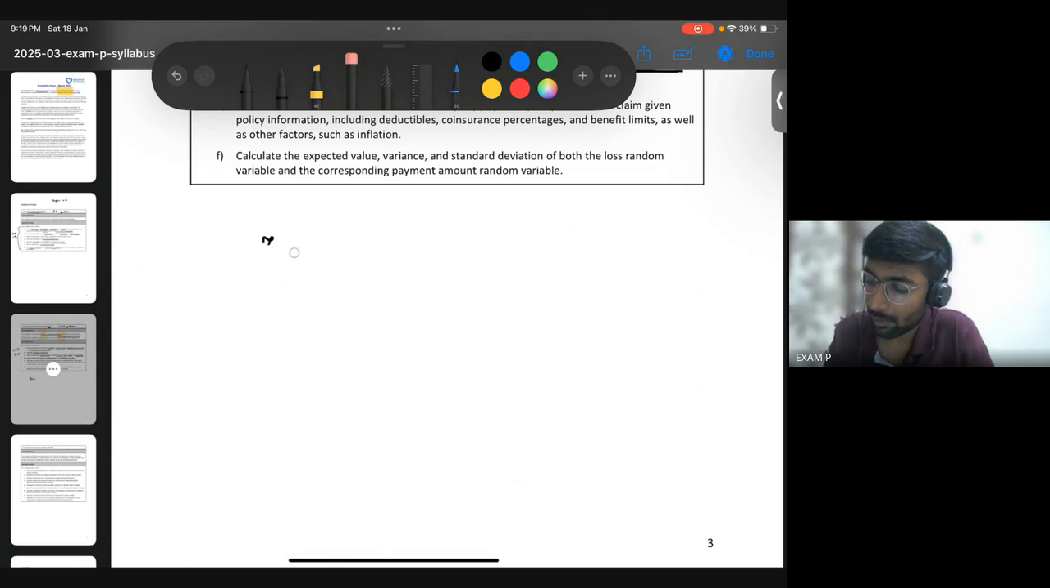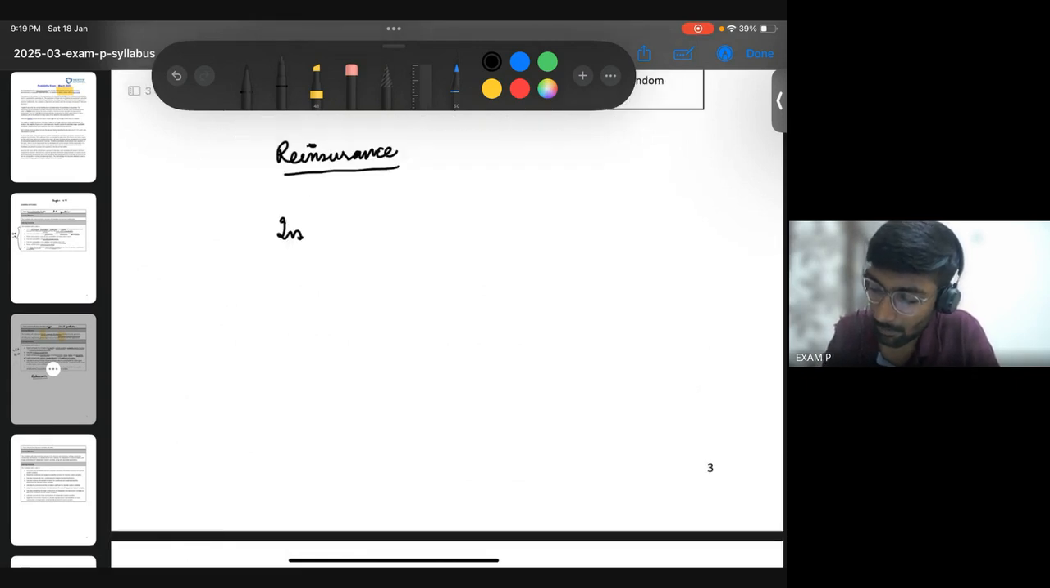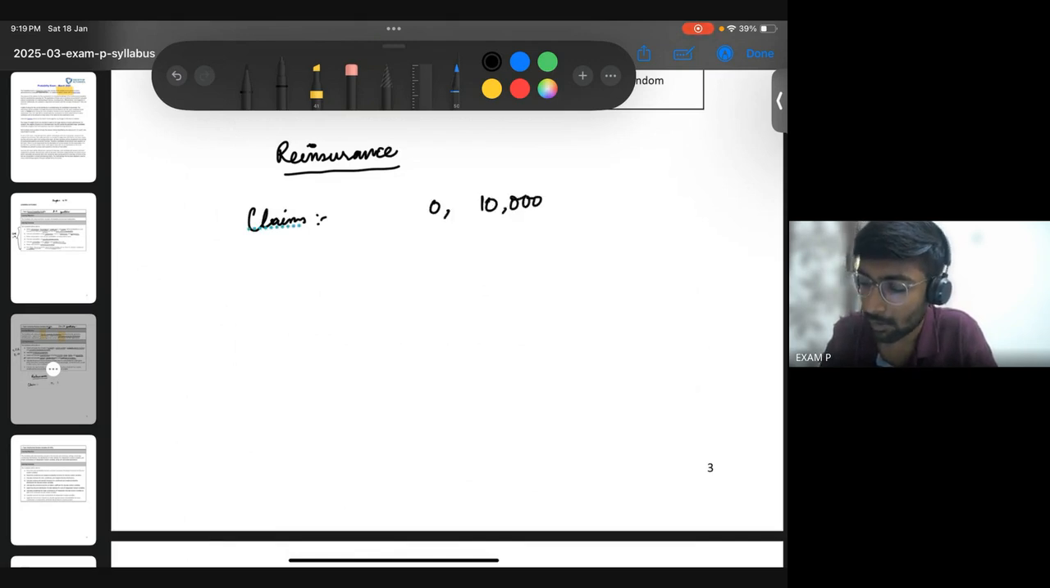not a term insurance, it's a general insurance, or there is something called reinsurance. Let me explain what is reinsurance. Reinsurance is basically an insurance company taking insurance from some other company. So for example, you assume that the claims can be anything between, let's say, 0 to 10,000. Okay, this is the range of different claims. So they can range between 0 to 10,000.